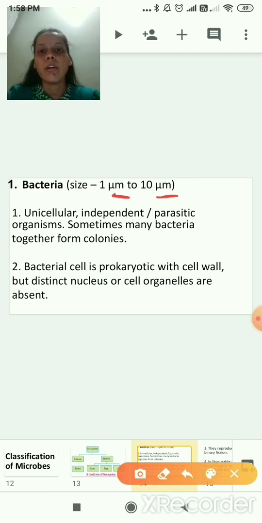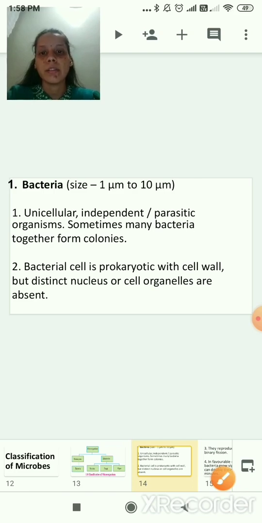Now first point, they are unicellular independent parasitic organisms. Sometimes many bacteria together form colonies. So what is the first here? First point, they are unicellular, means their body is made up of a single cell. Correct.